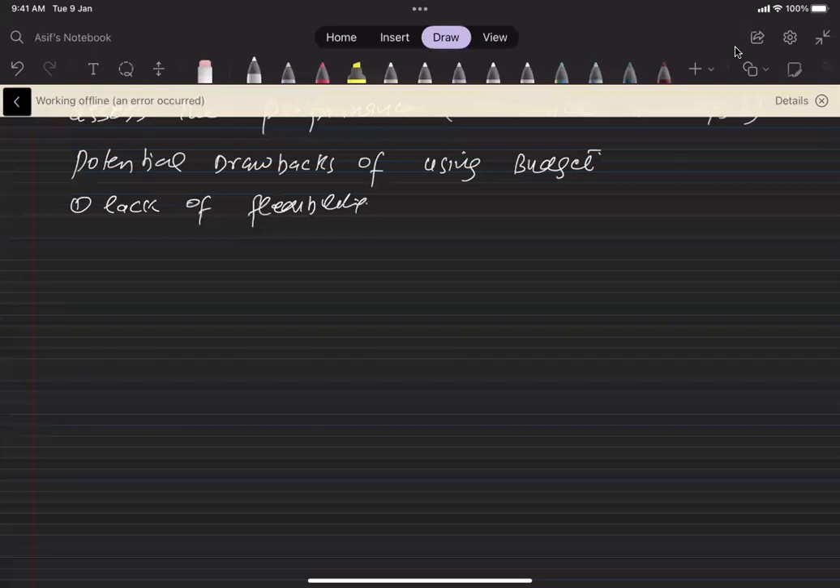So unrealistic budgets will demotivate the budget holders themselves. They will feel: the business has given us a raw material purchasing budget of 2 million only, but the prices have increased 300%, 400%. How can we purchase the raw material? So they will get demotivated and they won't perform their functions with the best of interest.